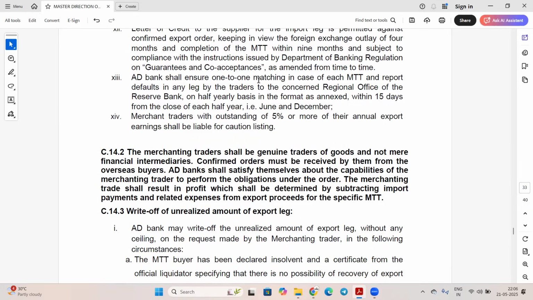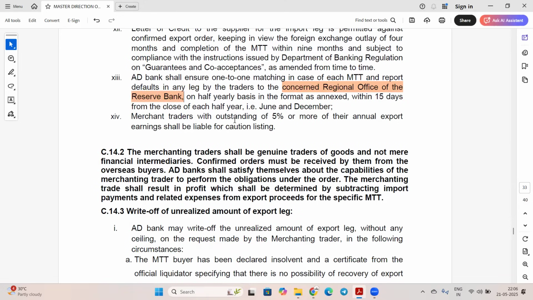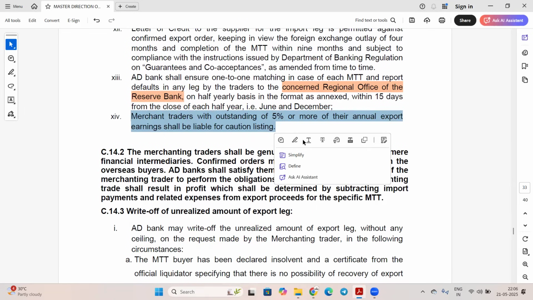AD banks shall ensure one-to-one matching in case of MTT and report default in any leg by the trader to concerned regional office of RBI. तो कोई भी अगर default होता है, that bank has to report on half yearly basis in the format as annexed within 15 days from the close of each half year, June and December. Merchant trader with outstanding of 5% or more of their annual export earnings shall be liable for caution listing. Okay, so this you can remember for merchant trade.